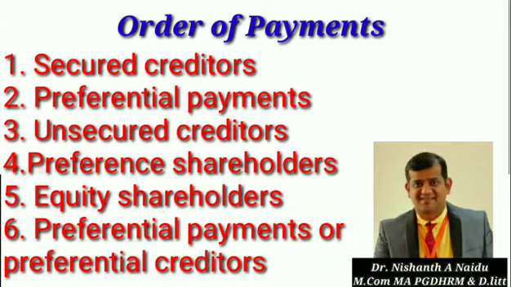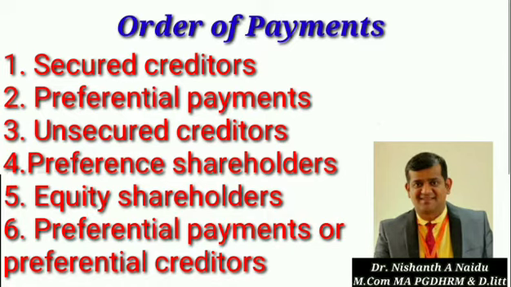So these are the order of payments which we are supposed to follow at the time of liquidation. We cannot make payment according to our wish or the company's wish or somebody's wish. We have to follow a certain order, which is to be paid first, who is to be paid second, accordingly as I have listed in this slide.